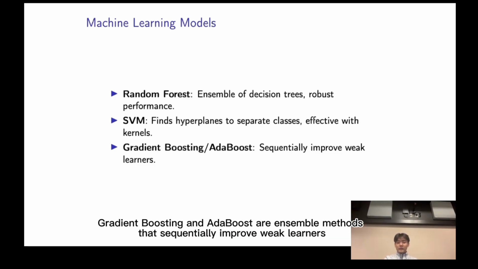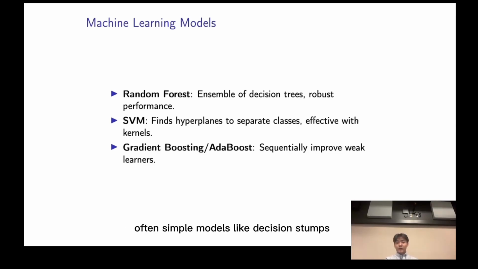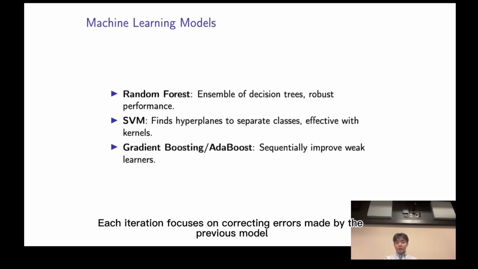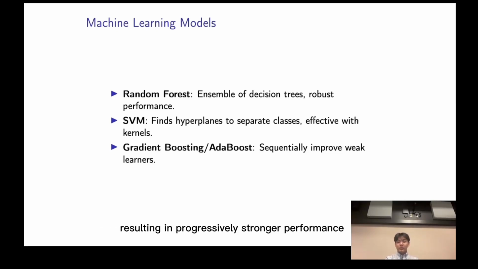Gradient boosting and AdaBoost are ensemble methods that sequentially improve weak learners, often simple models like decision trees. Each iteration focuses on correcting the errors made by the previous model, resulting in progressively stronger performance.